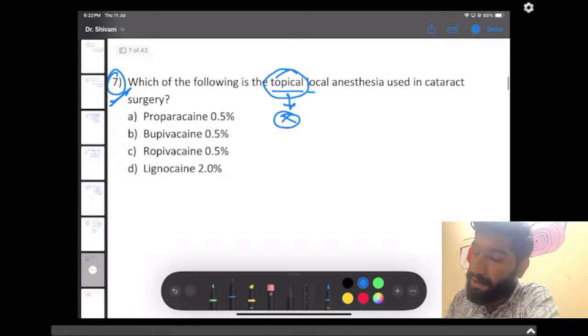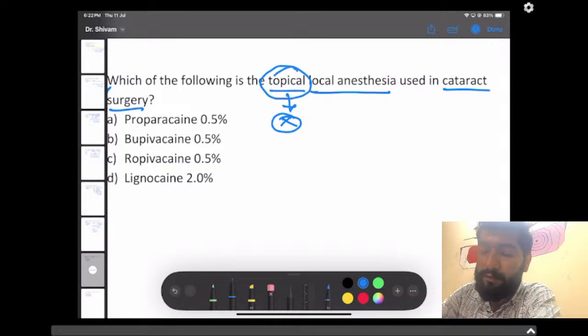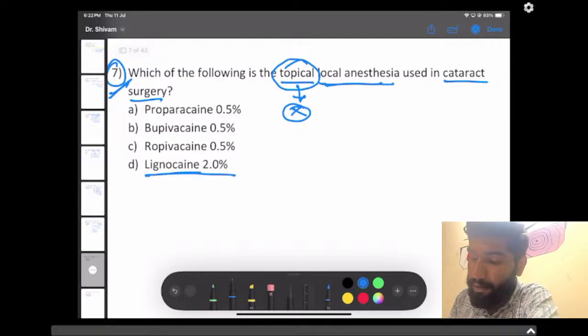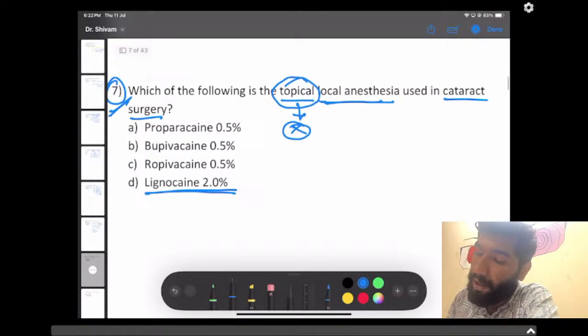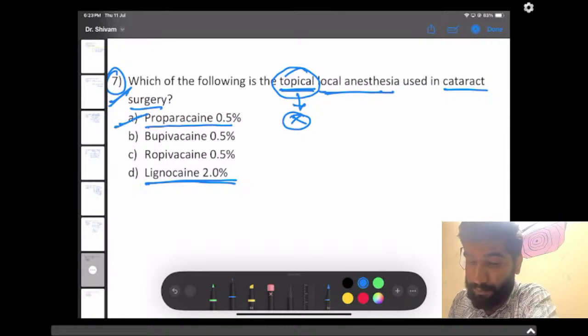If only local anesthesia was asked for cataract surgery, the question was which of the following is a topical local anesthesia used in cataract surgery. If the word topical was not mentioned, and only local anesthesia was asked for cataract surgery, it has to be lignocaine, no doubt, because lignocaine is the most commonly used local anesthesia in cataract surgery. But if the word topical was mentioned, like which of the following is a topical local anesthesia used in cataract surgery, then the answer has to be proparacaine 0.5%.